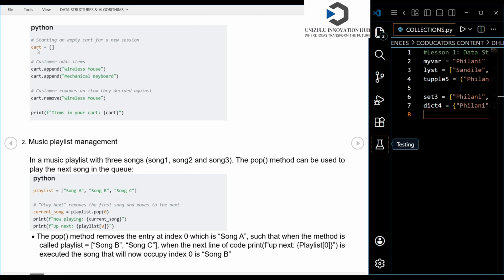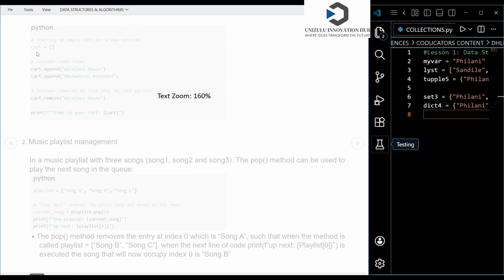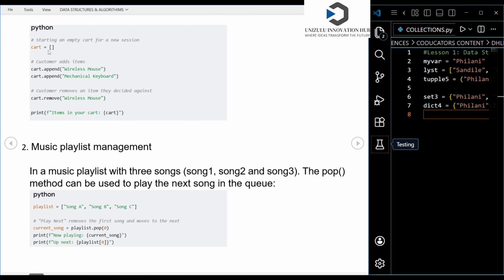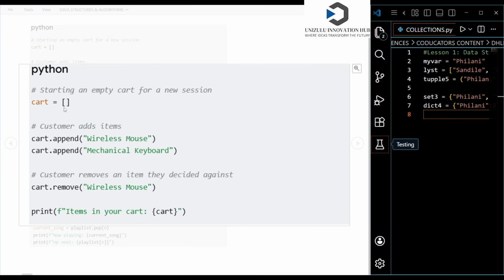So if we're having an empty cart, let's just focus on this empty cart of mine. We have an empty cart here, which is labeled as cart, and it is empty, right? When you start with this empty cart, you can add items to it. We are still going to talk about methods such as the append method. The append method is used to add items into a cart, into a list. So if you start off with an empty list such as this one, which is the cart, you can add items to it. You can add a wireless mouse, you can add a mechanical keyboard, and all of that. You can also remove items from the cart.